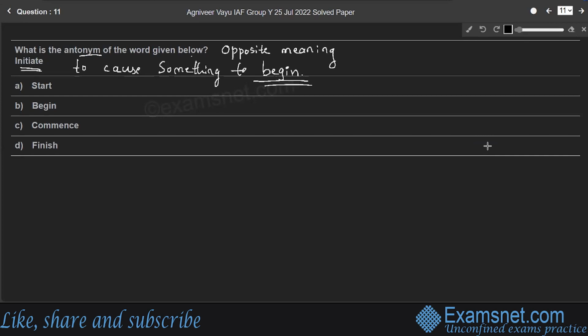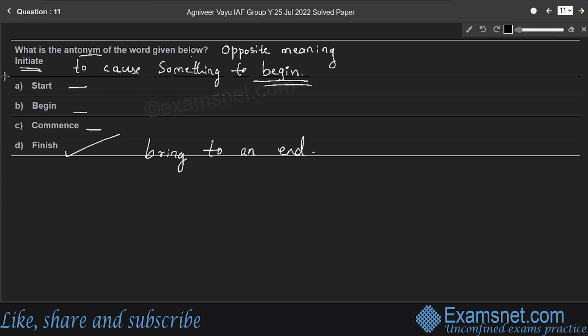Among the four options, the word finish, option D, is the opposite meaning of begin, or initiate. Finish means bring to an end, or to complete. Therefore, it is the opposite or antonym of initiate, whereas the remaining words are start, begin, and commence.